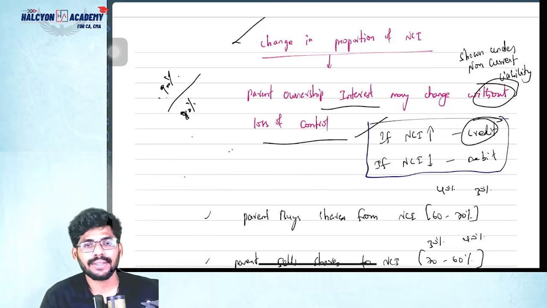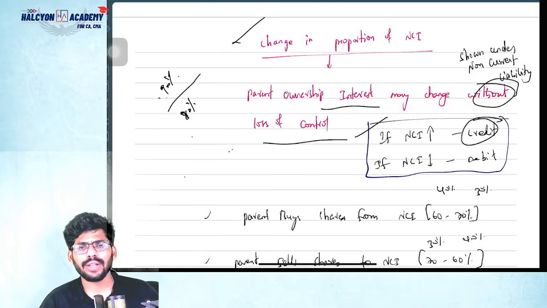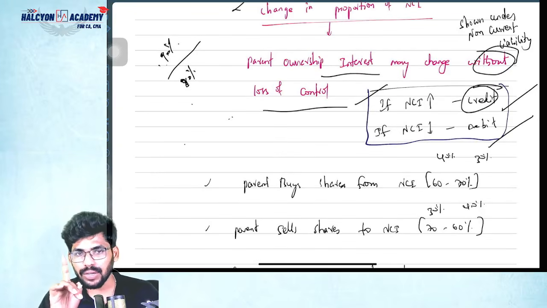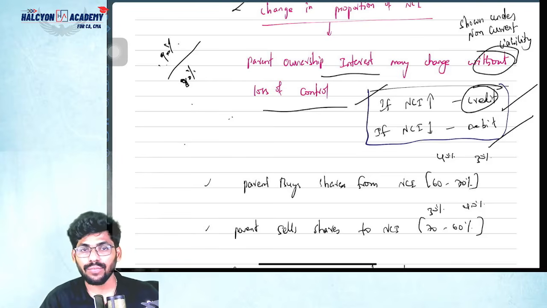See guys, if NCA increases, then the NCA value will increase, right? So it should be credited. If the NCA value decreases, for example if you purchased, then the NCA value will decrease, so it should be debited, because basically NCA is shown under liabilities only, right? So if it increases, you credit; if it decreases, you debit. See, the point is control should not be lost. If we lose the control, then it will go to another concept.